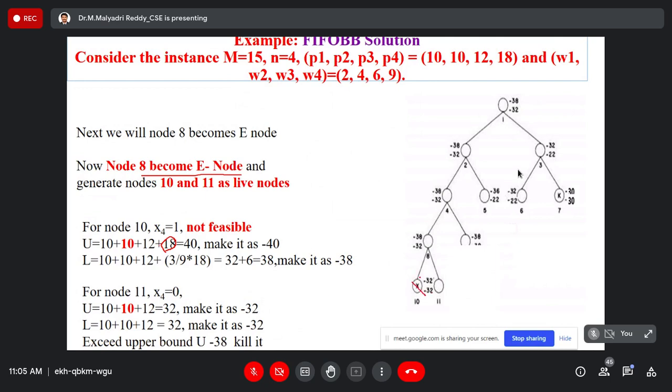So it is not feasible. No need to check the boundary functions.